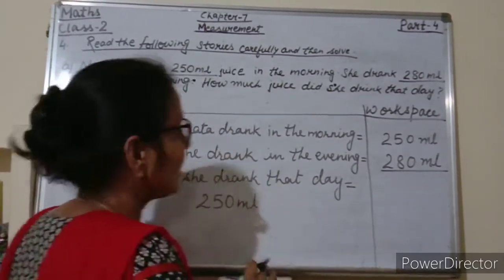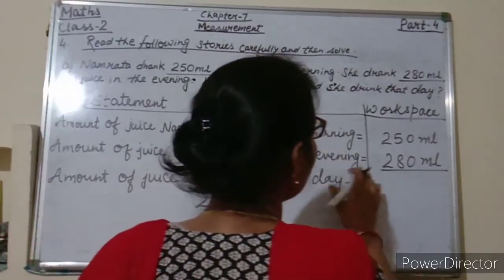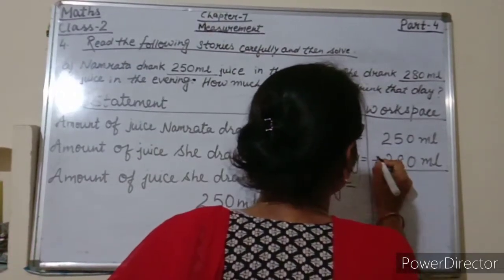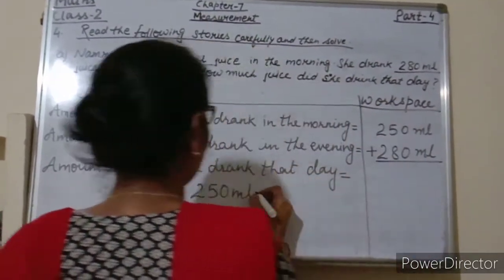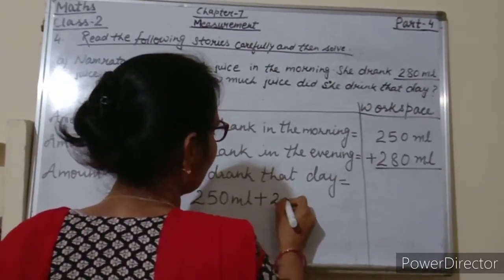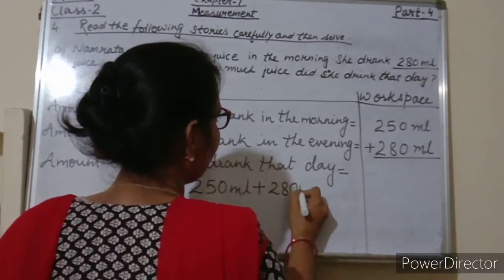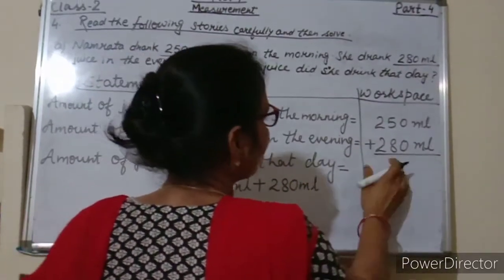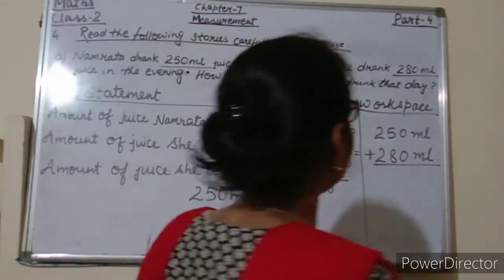So what we will do for this students? Yes, for this we will add. So give addition sign here and here also 250 milliliters plus 280 milliliters. Now solve this.